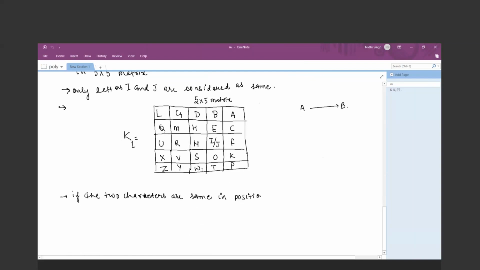Now, what are the rules? The rule says if two characters are the same in position, meaning subsequent positions, and common, then you have to enter one bogus character in between the two.